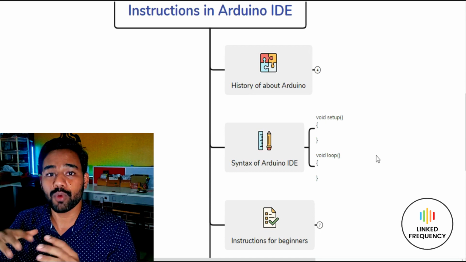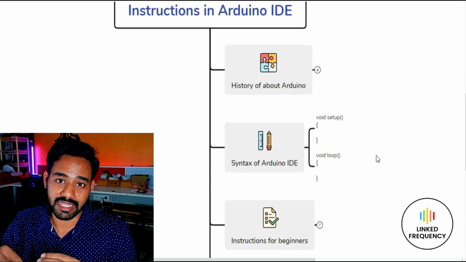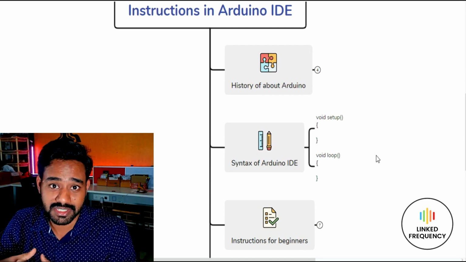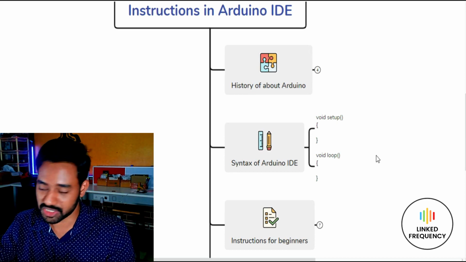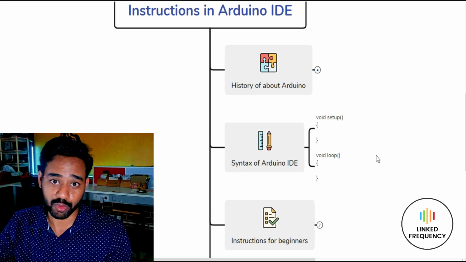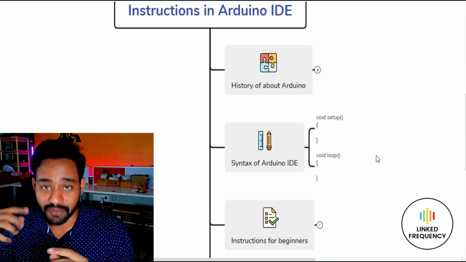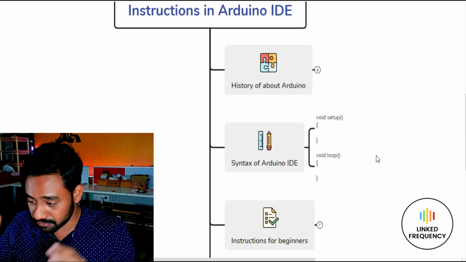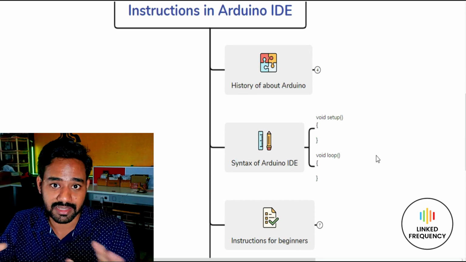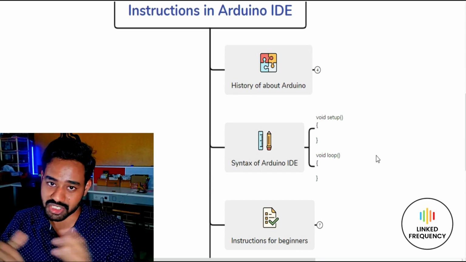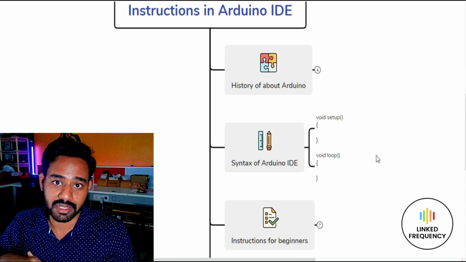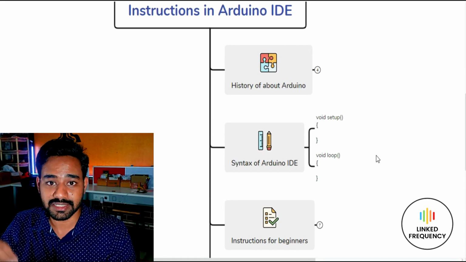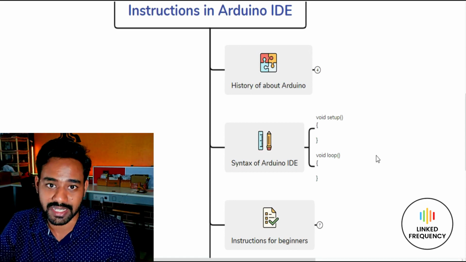And then if we want to do certain activity, if we want to execute certain functions again and again, we have to write that particular instruction inside loop. The name only indicates, right? Loop is a function which is predefined and it should be present in the entire programming structure or framework. And in this particular function, we are going to write a certain instruction which we want to execute again and again.